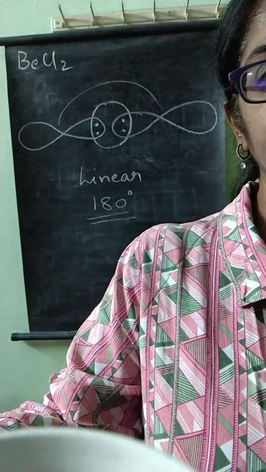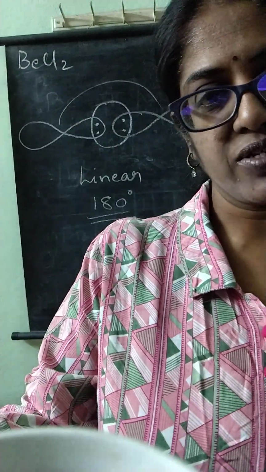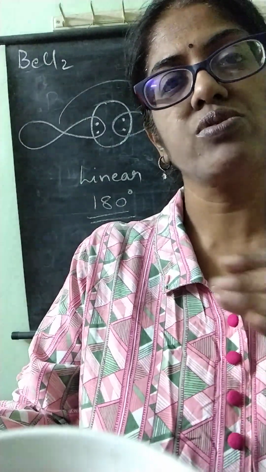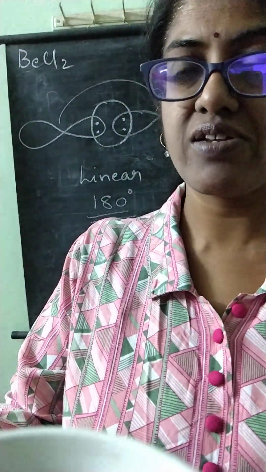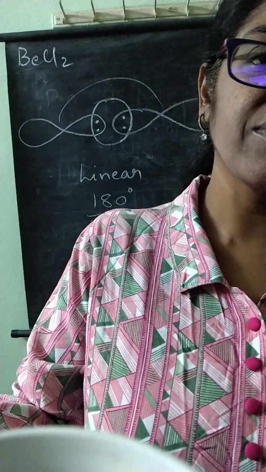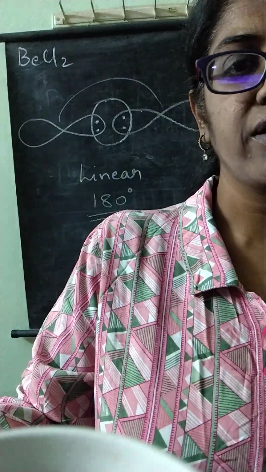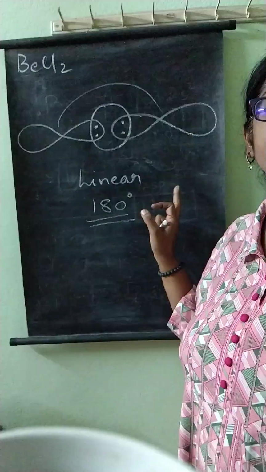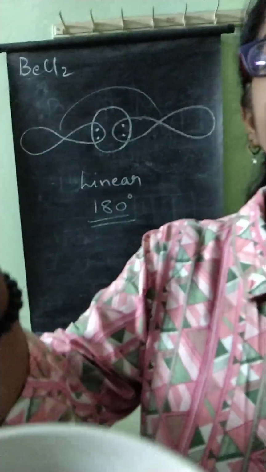Hence, it can bind with 2 atoms whose valency is 1. One such atom is chlorine, having electronic configuration 17, 1s2, 2s2, 2p6, 3s2 and 3p5, and its valency is 1. So chlorine and beryllium's capacity to share 1 electron each, both of them form a bond. Hence beryllium chloride forms like this, BeCl2, a linear molecule with 180 degree bond angle.